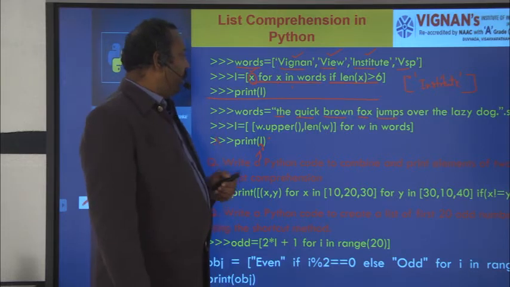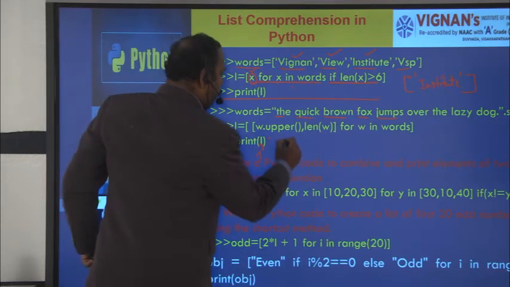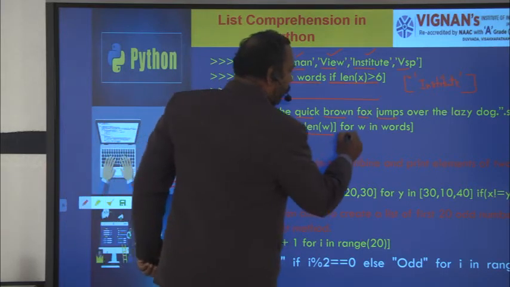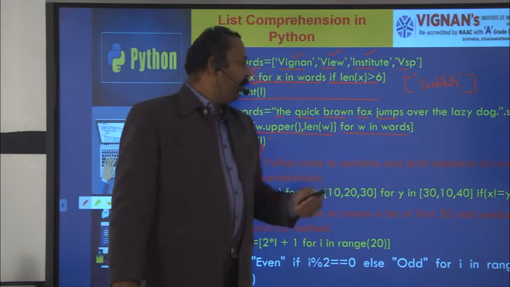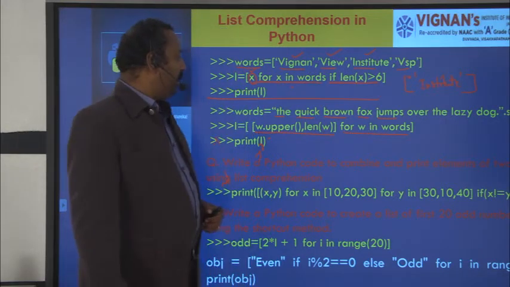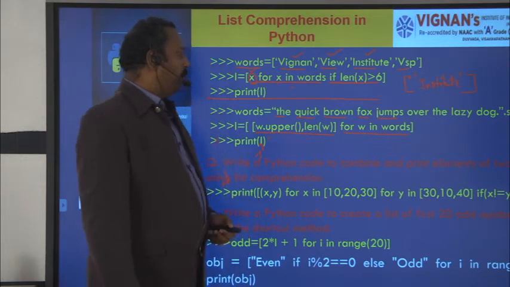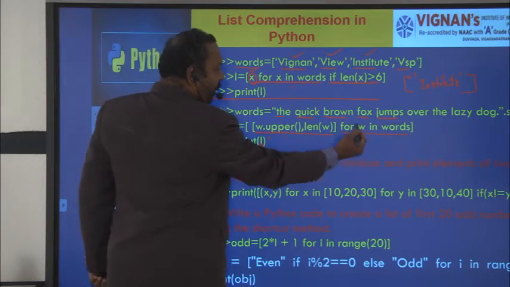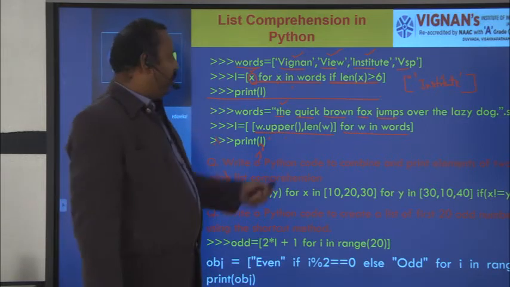So L equal to, here we are taking this as the output expression, for W in words. For W in words is the iteration part, and this is the output expression. There is no condition here. So what will happen? For W in words, the first word will be assigned to W. What is the first word here? THE is the word.